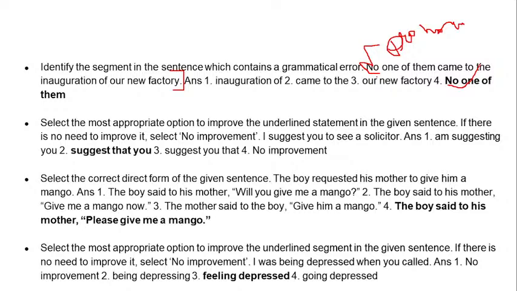The second one is the same error. I want you to see a solicitor. I suggest you to see a solicitor. Right. And the mistake lies over here, because suggest takes that and you have to change it. So am suggesting is wrong. Suggest that you see a solicitor seems the most perfect one. I suggest that you see a solicitor.